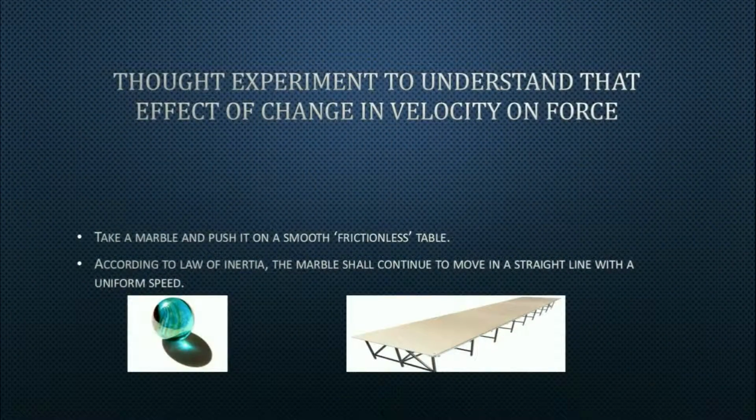I have a thought experiment to understand the effect of change in velocity. Take a marble and push it on a smooth, frictionless table. We know that we can't obtain a frictionless table, but at least we can imagine, right? Okay, let's get back to the experiment. According to the law of inertia, the marble shall continue to move in a straight line with a uniform speed.